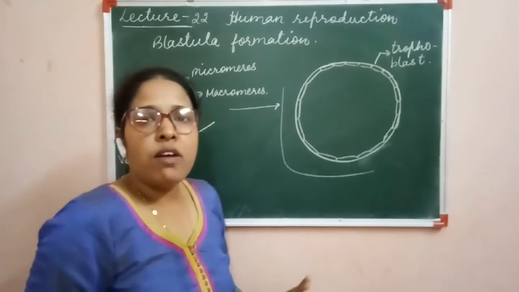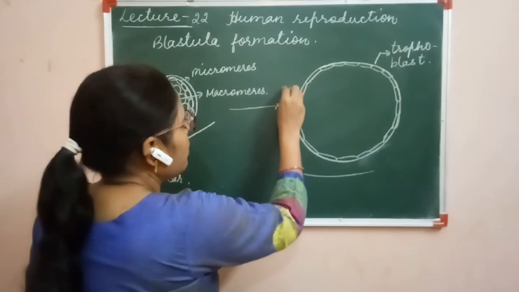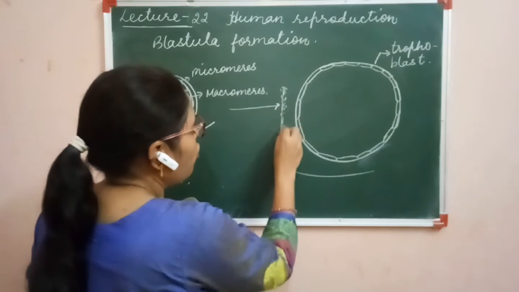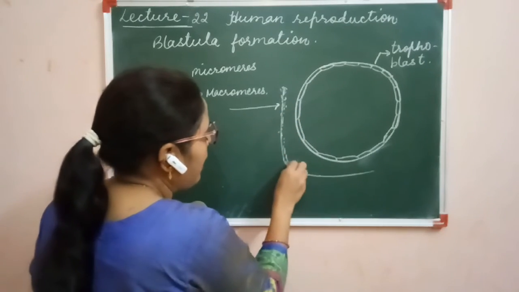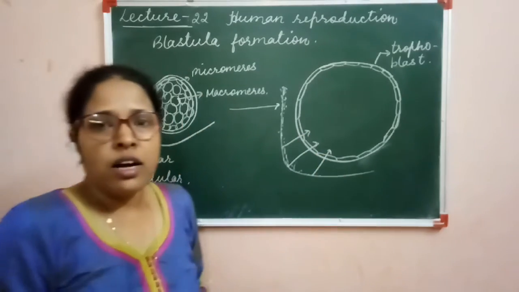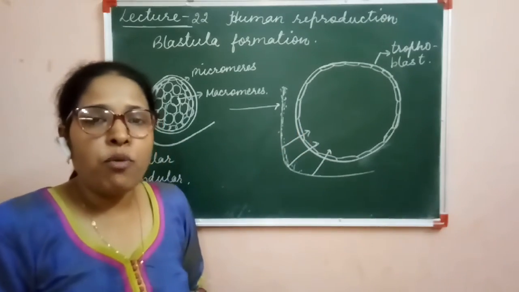This endometrium wall starts loosening, and it is glandular in nature, so it secretes a nutritive material, and this nutritive material gets inside the morula.